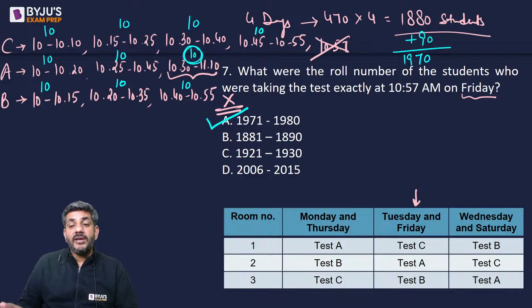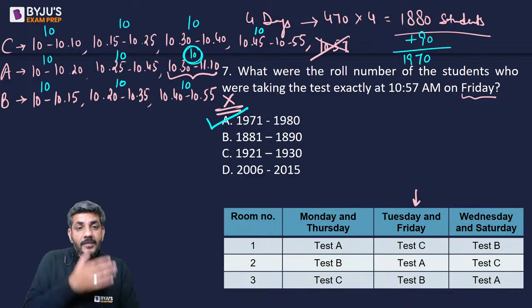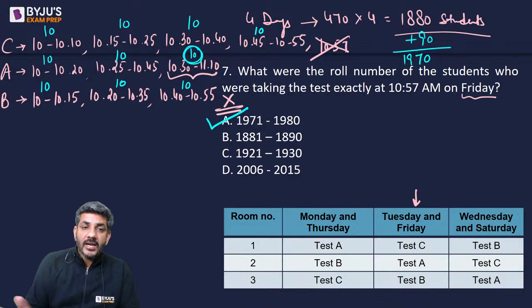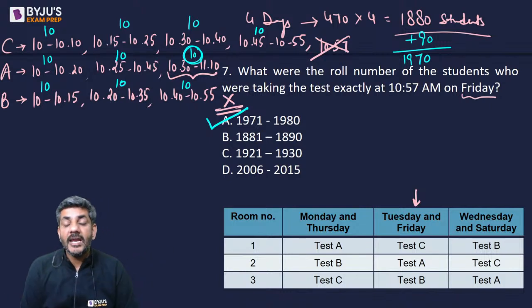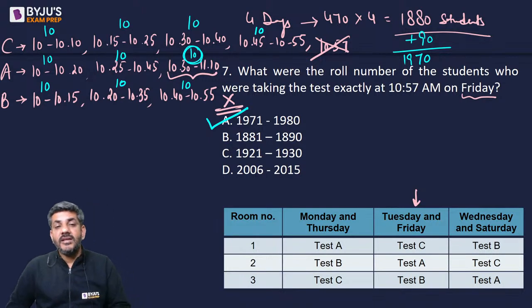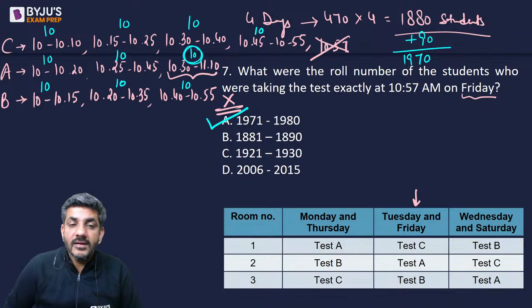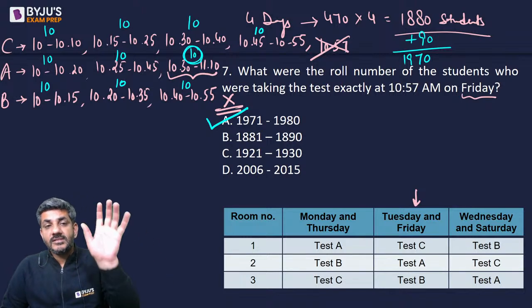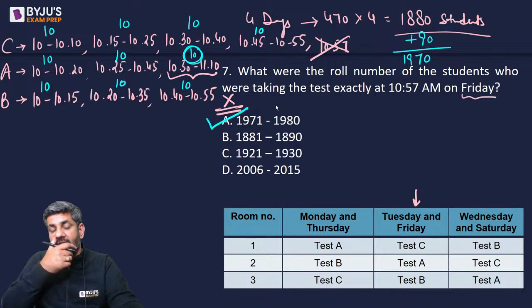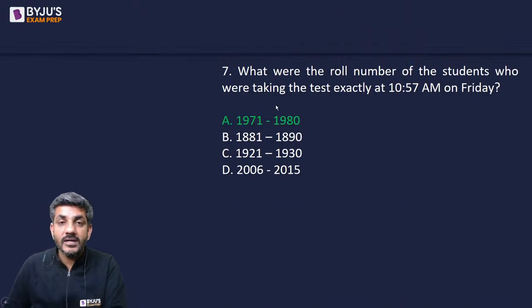1880 have already appeared in the first 4 days. Then before this slot of 10:50 to 11:10 starts, there have already been a total of 9 more slots of 90 students. That makes the total number of students 1970, plus then I get 10 more students who are appearing for this test now in this final slot. So this gives us the answer as 1971 to 1980. I'm sure it is understood.